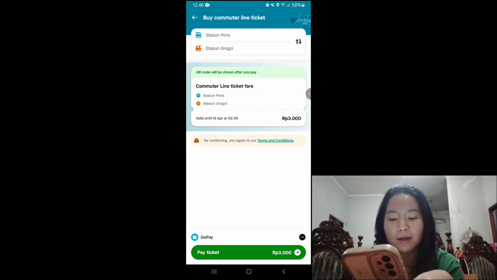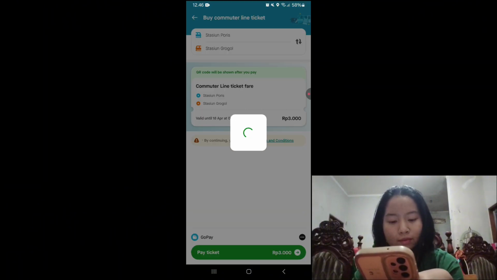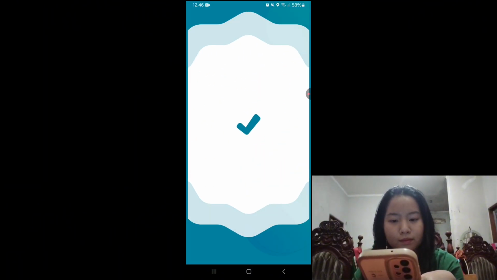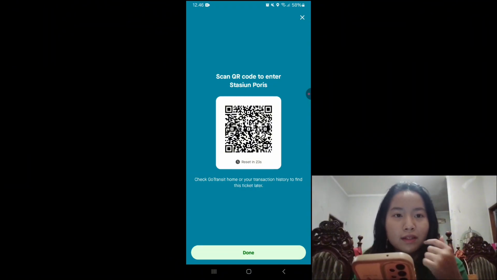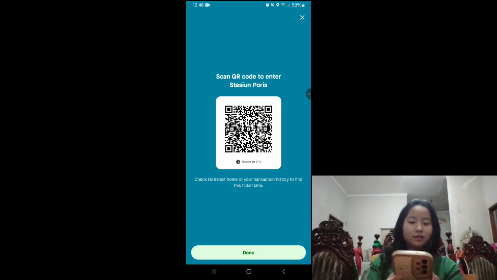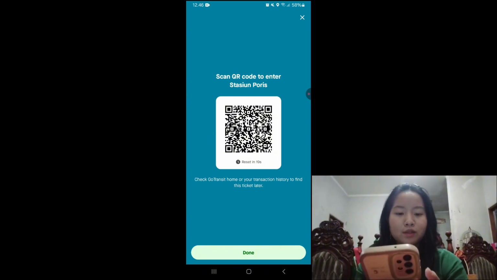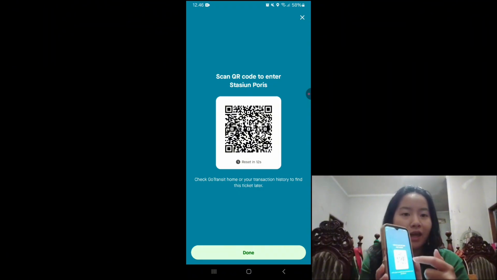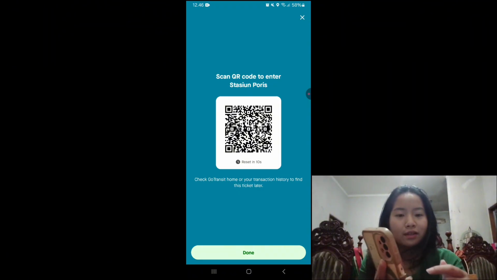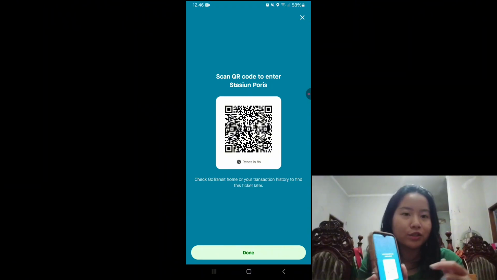Now, click Pay Ticket. Finally, your payment is done. So now, all you gotta do is just go to your departure station and scan the QR code at the entry machine.